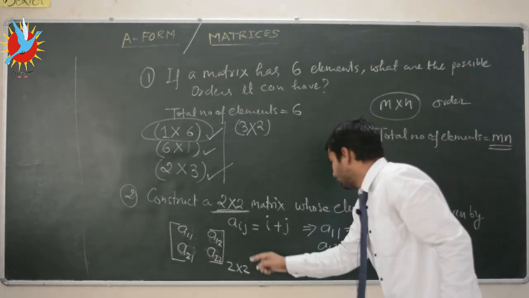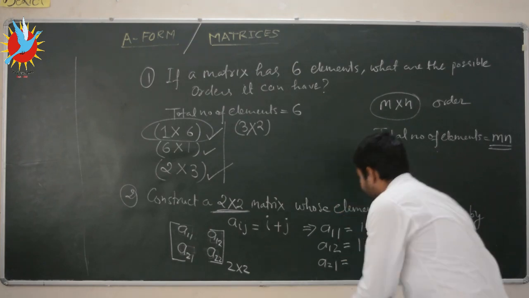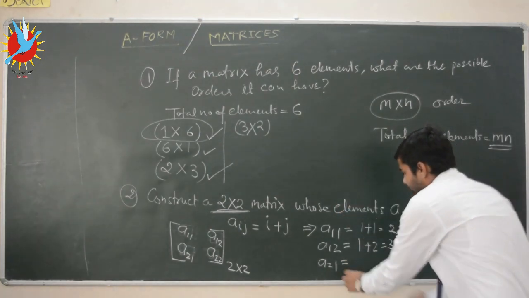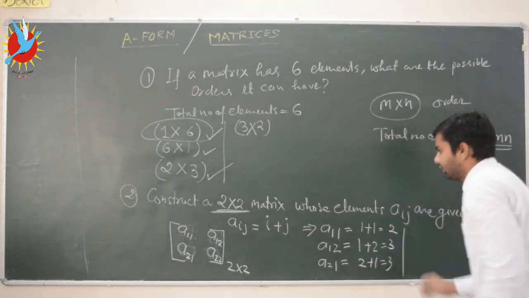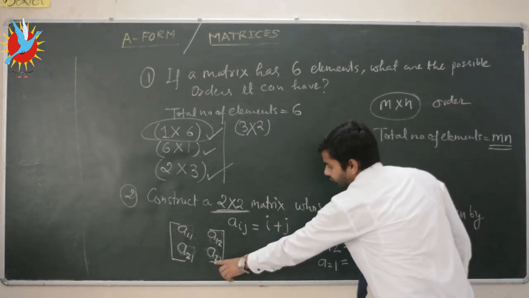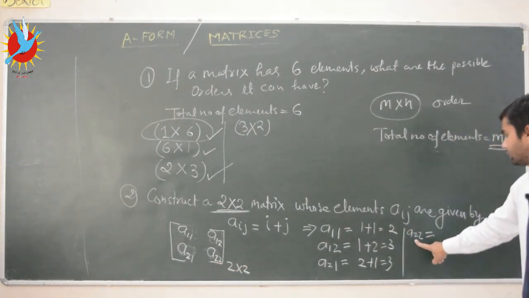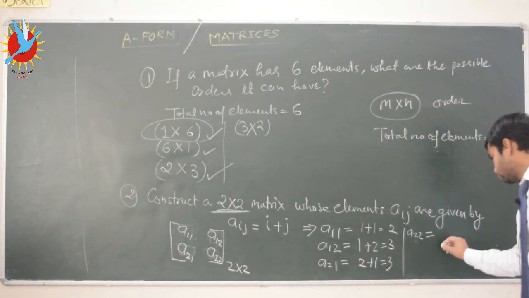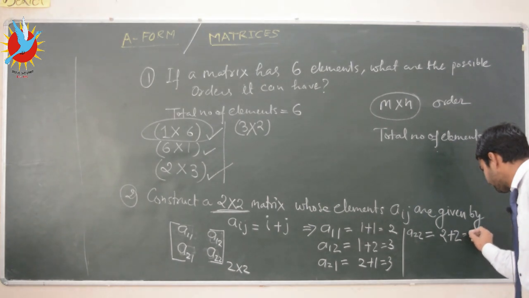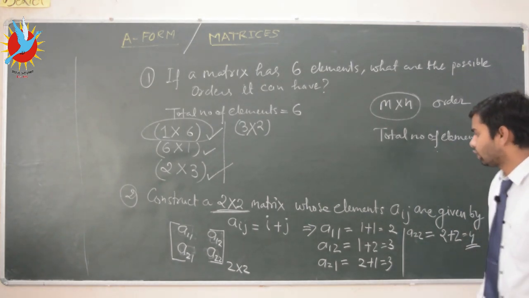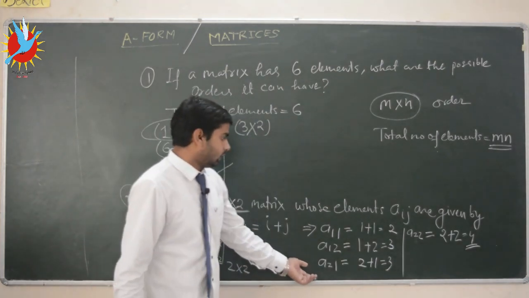Now we want the value of A21 here. So the value of A21 will be i as 2, j as 1. So 2 plus 1, that is 3. Now one more element, A22. If we want to calculate the value of A22, here I have taken i as 2 and j as 2. So the value of A22 will be 2 plus 2, that is 4. Okay, so we got the values of A11, A12, A21 and A22.